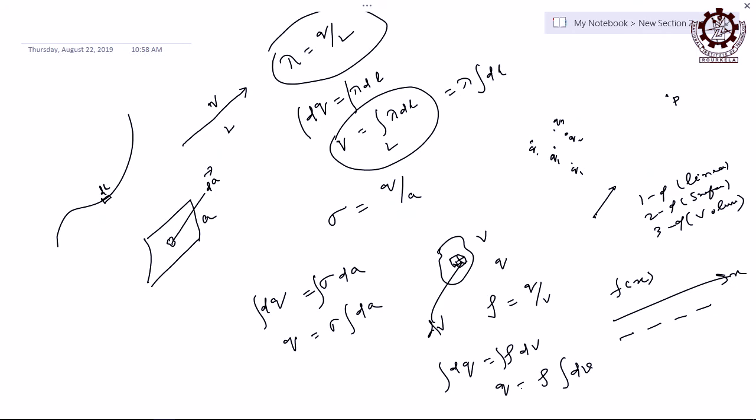So you are getting the total charge in 1 dimension, 2 dimensions and 3 dimensions in terms of linear charge density, surface charge density and volume charge density. The symbols are lambda, sigma and rho respectively. You cannot change the symbol. If it is sigma, it indicates surface charge density. If it is lambda, linear charge density. If it is rho, volume charge density.